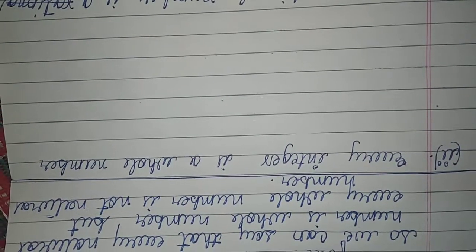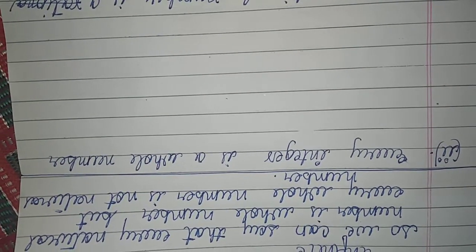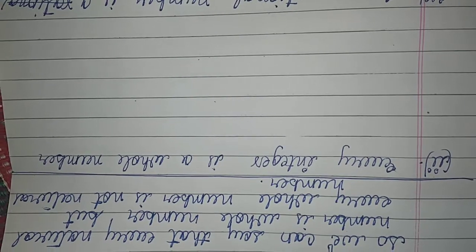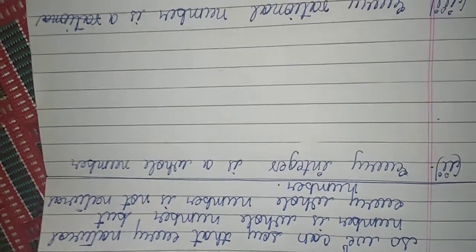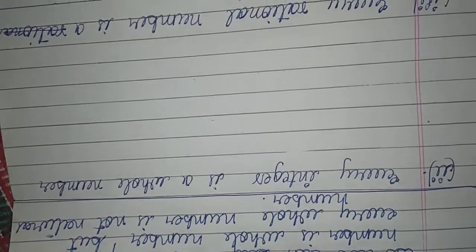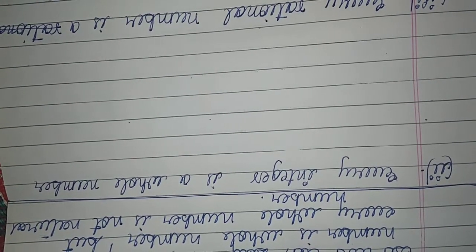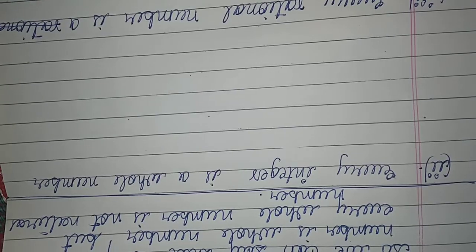Our next question is: every integer is a whole number. So again we consider integers and whole numbers separately. We know that integers are those numbers that can be written in the form of p upon q, where q equals 1.